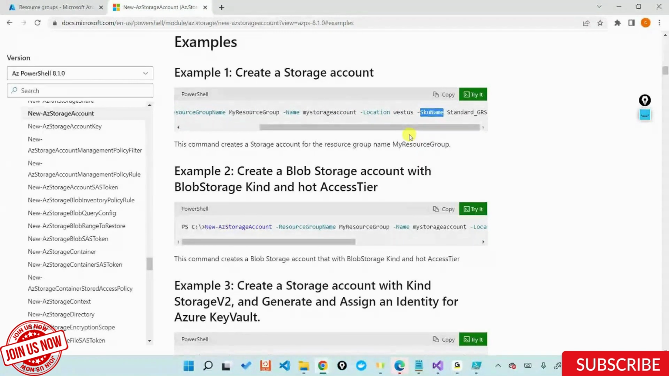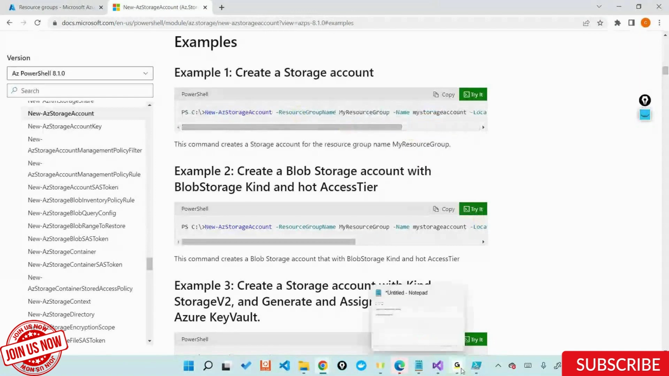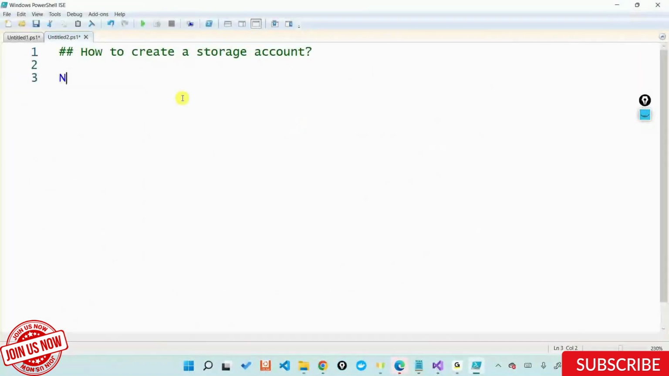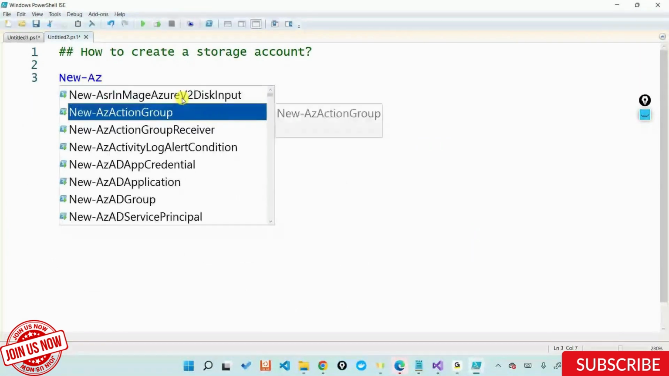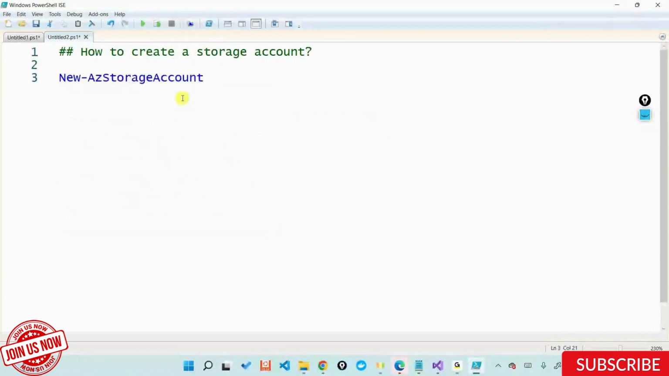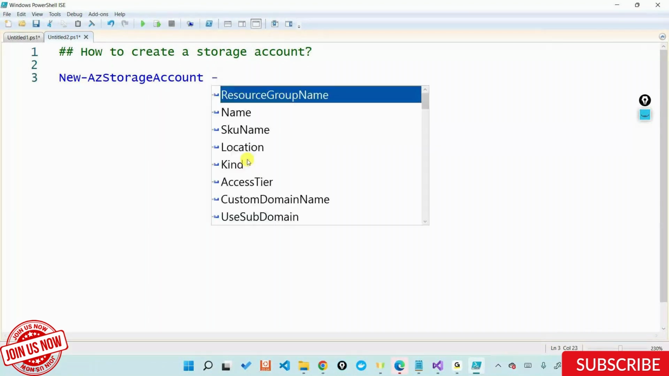So let's write the minimal command, whatever minimal I need. Let's say New-AzStorageAccount. This is the command to create a storage account. And to create this particular storage account, I need to pass some parameters. I'll say space hyphen ResourceGroupName.